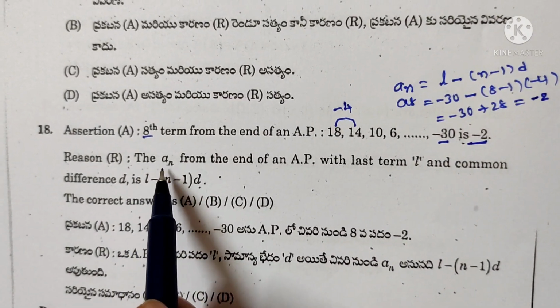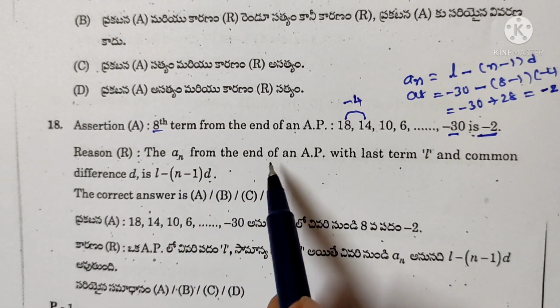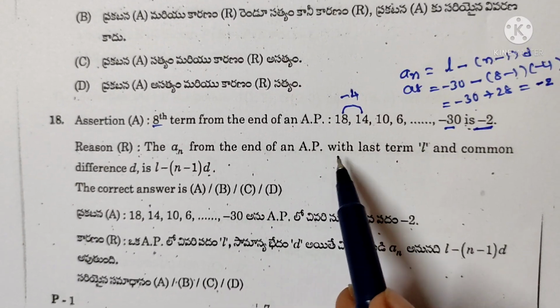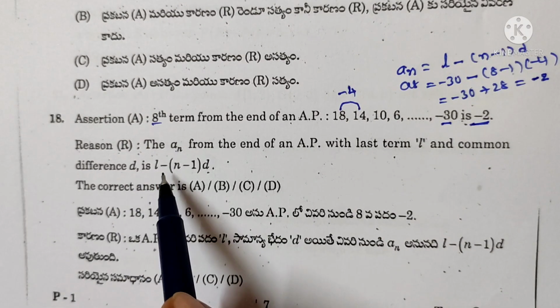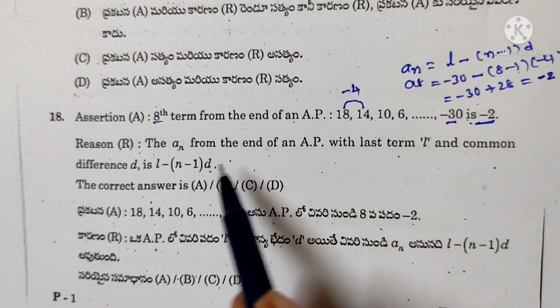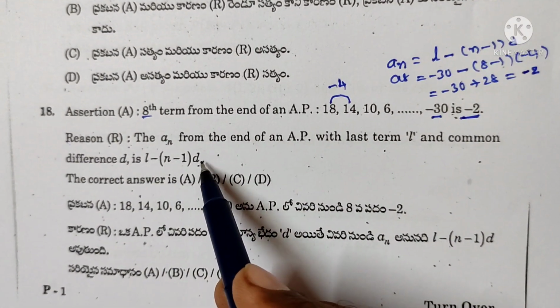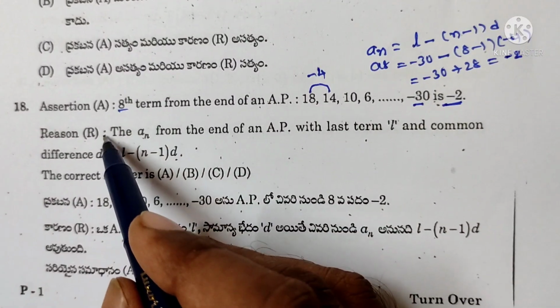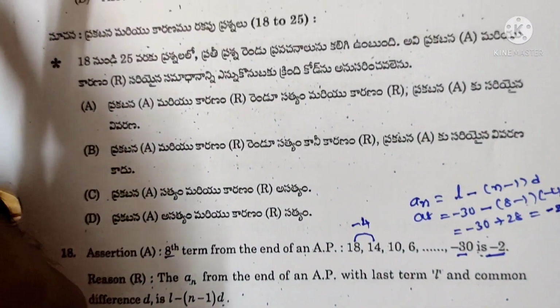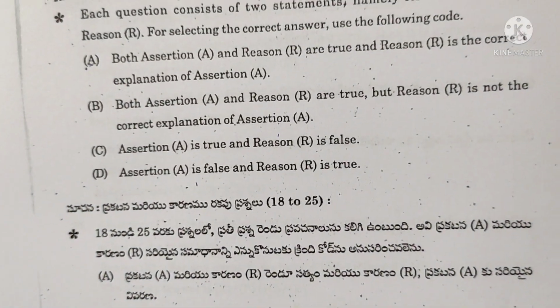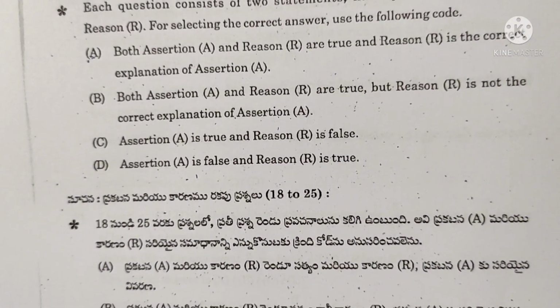Reason, the nth term from the end of an arithmetic progression with last term L and common difference D is L minus of n minus 1 into D. So reason is also correct. Both A and R are true and R is the correct explanation of A. So then option A is correct. Okay children, next problem.